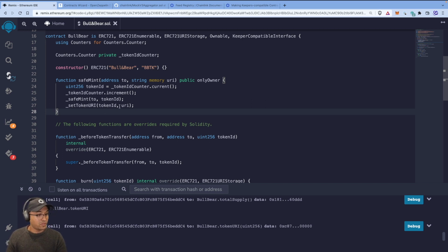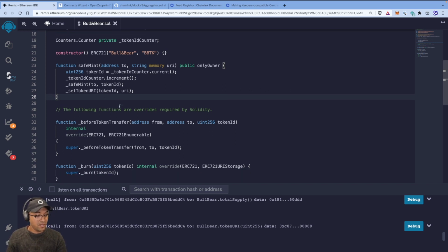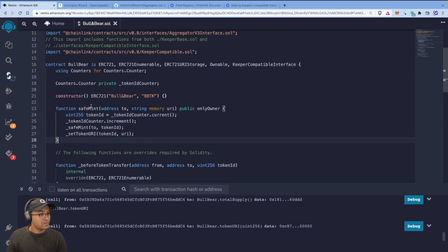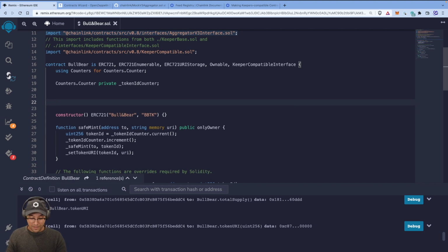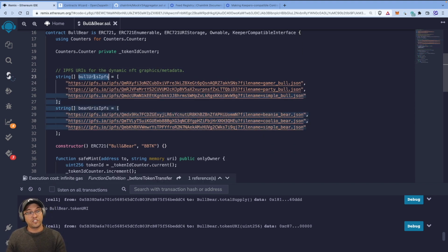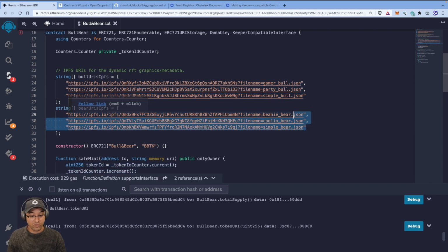So let me put that in here first and foremost. These are just going to be a bunch of variables. Basically, I've divided them up into two, the bull URIs from IPFS and the bear URIs from IPFS. There are three of each, and these are the JSON files on IPFS, right? So we put that in there.